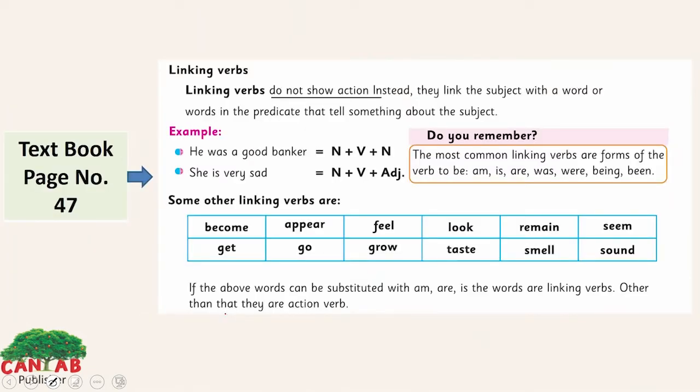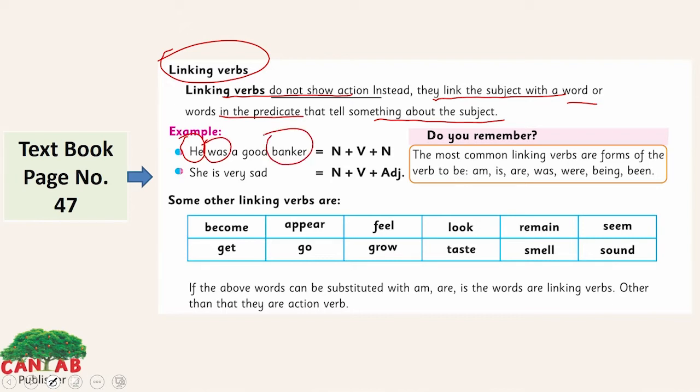Look here, the linking verbs. What are the linking verbs? Linking verbs do not show action; instead they link the subject with the word or words in the predicate that tell something about the subject. Like, he is the subject here. He was a good banker. Was, we have a verb here, and banker is also a noun.